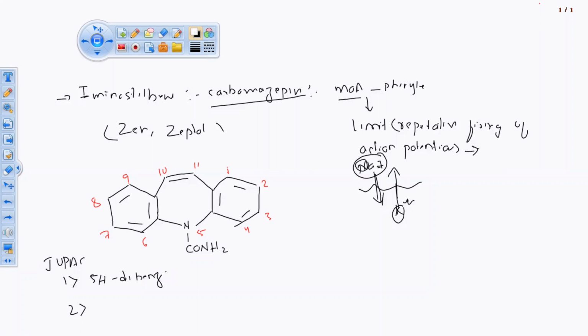Okay, dibenz. B and F, if we are labeling with the alphabet, because this one is a major ring, this one is a minor ring. So the major ring can be labeled with the alphabet, and the minor ring can be labeled with numbers. So here अगर हम उसको कट करेंगे, लेबल करेंगे, then we'll get the B and F.